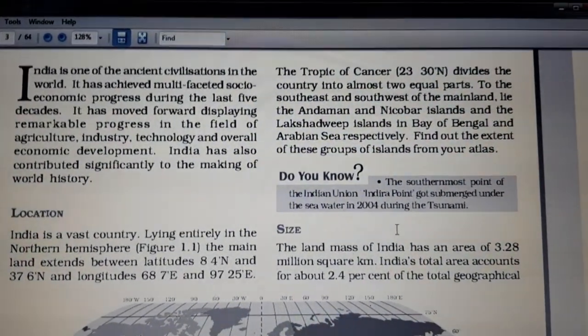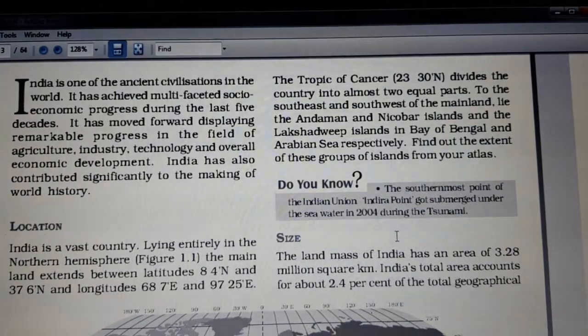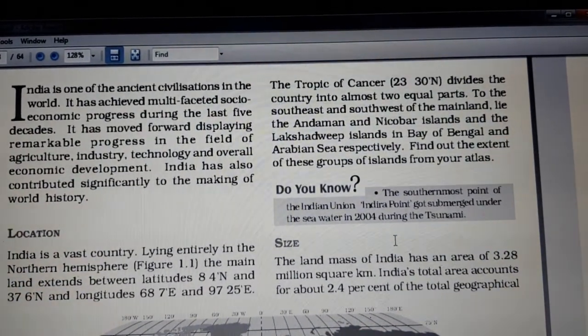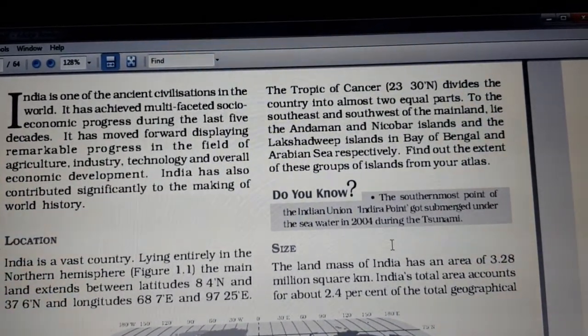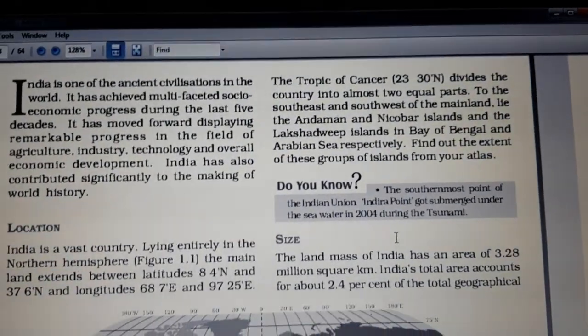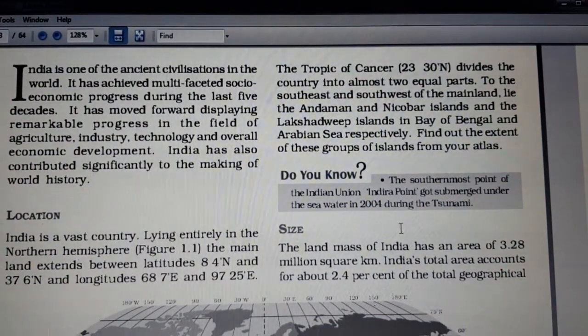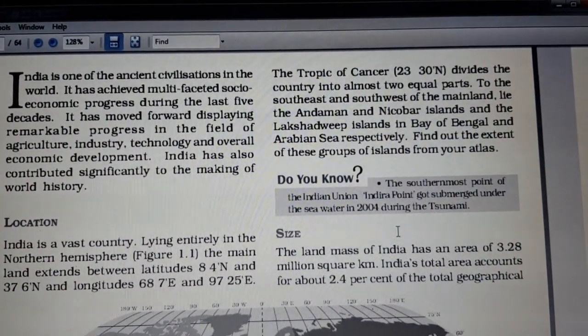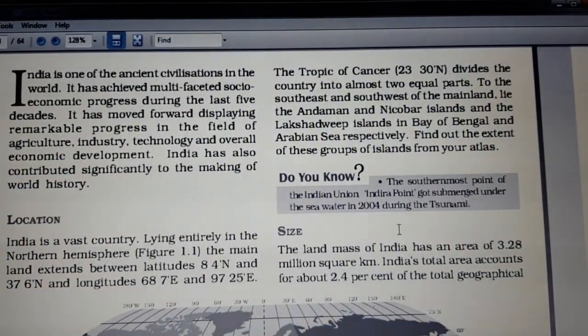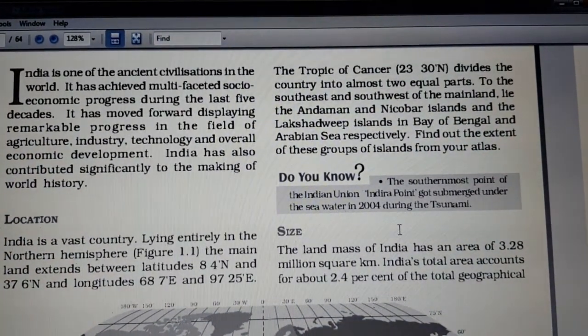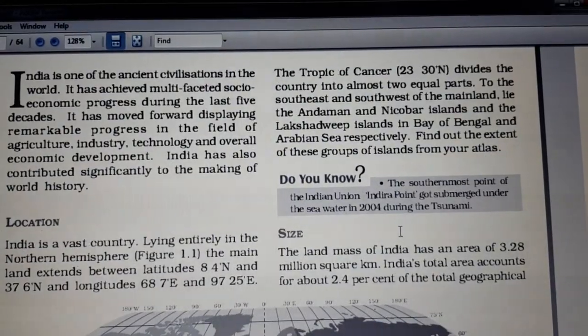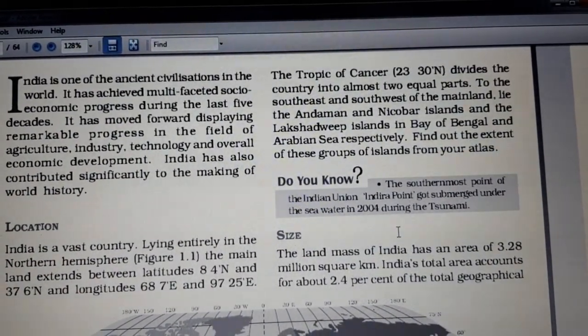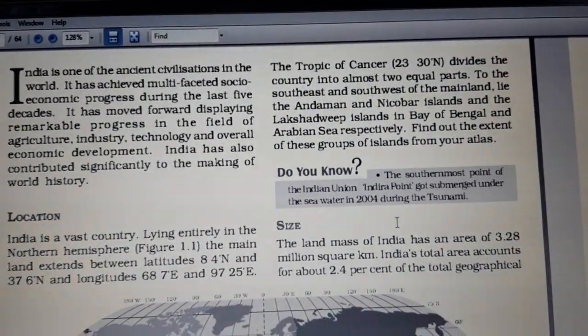What is the meaning of mainland? A large continuous extent of land that includes a greater part of a country, and lie in the Andaman and Nicobar Island and the Lakshadweep Island in Bay of Bengal and Arabian Sea respectively.